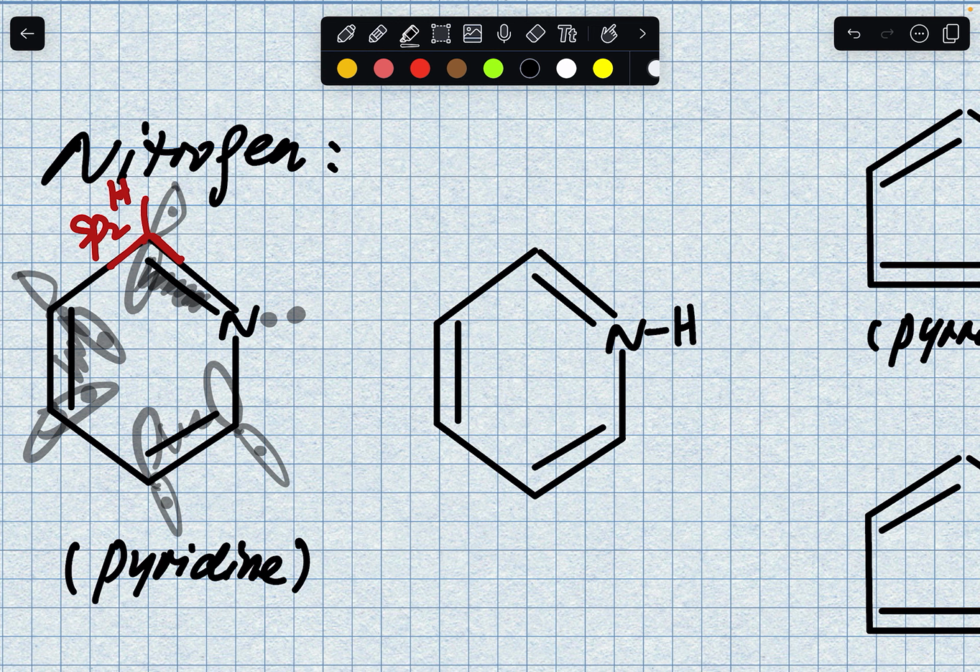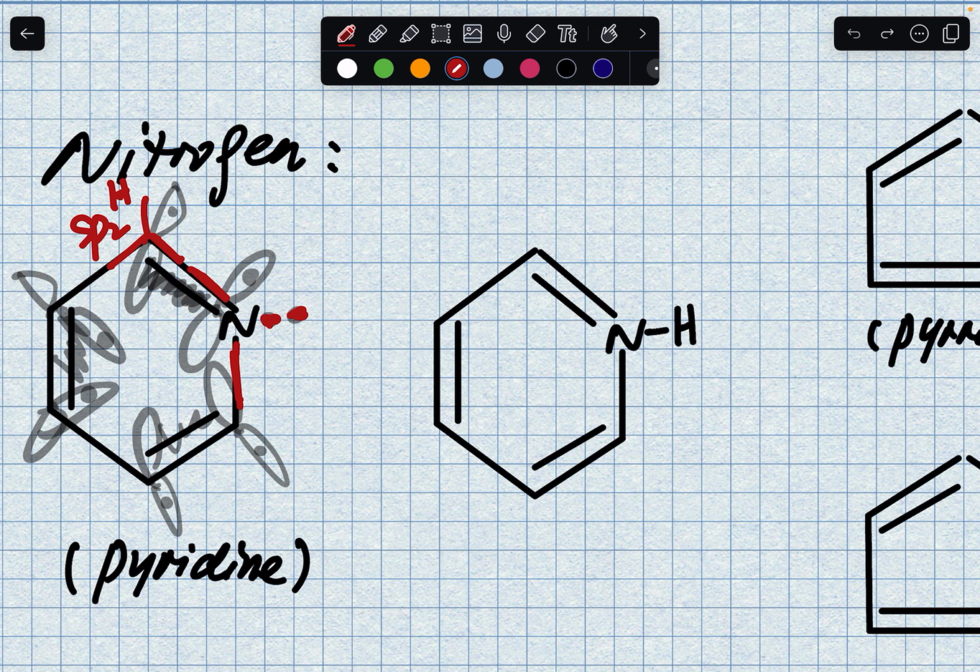Because this is a p orbital, this must also be the p orbital that nitrogen contributes 1 electron to. So this forms this double bond, which is the double bond that I crossed out, right? Since I'm already drawing the p orbitals. So if that's the case, then the sp2 sigma bonds of nitrogen will be this, and this, right?